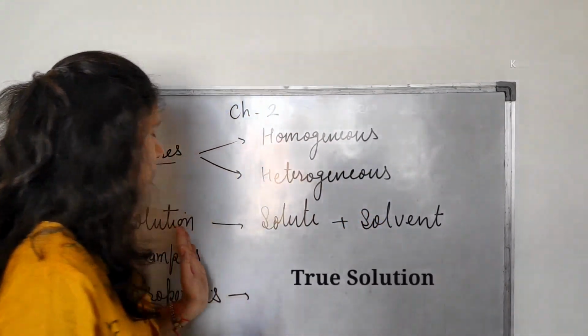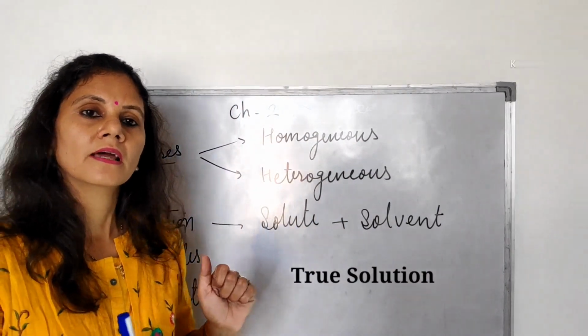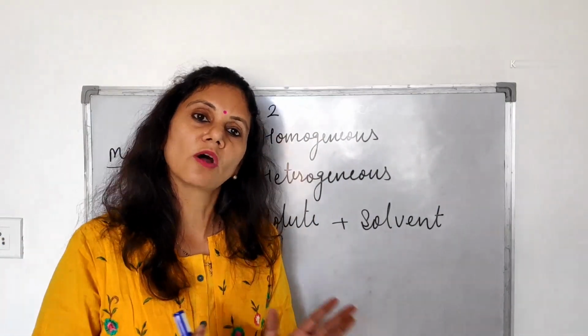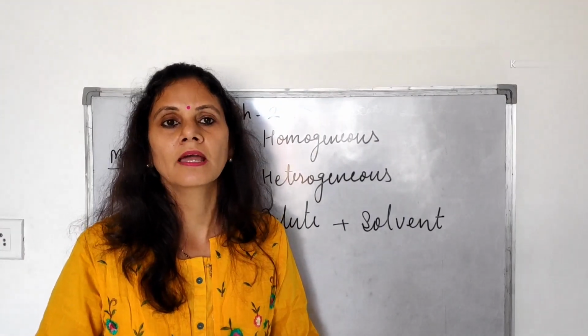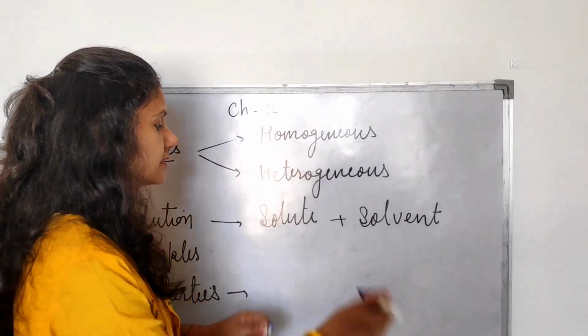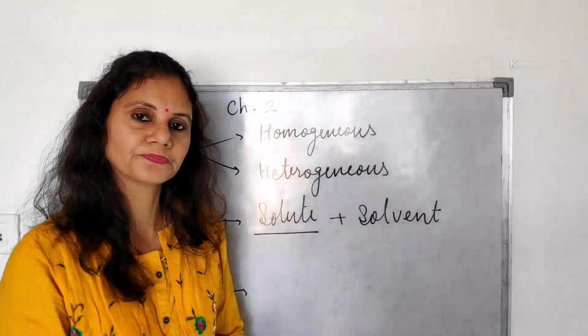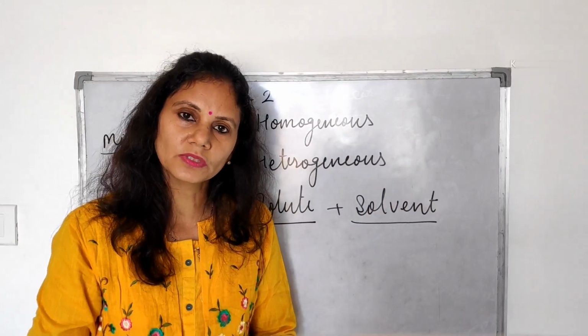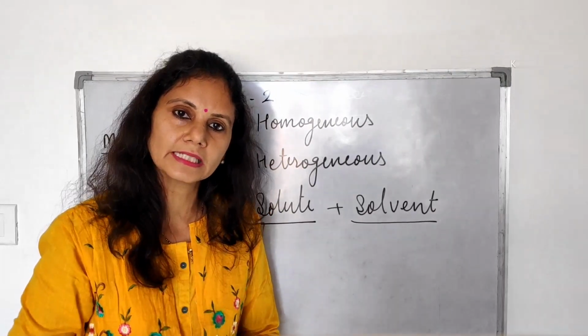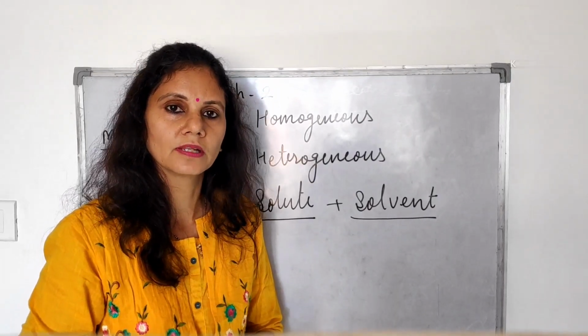First we are discussing the true solution. What are true solutions? True solutions are homogeneous mixtures. They are completely mixed into each other. They have two components. The first component is called solute and the second is called solvent. What is solute? Solute is the one in lesser amount in the solution.